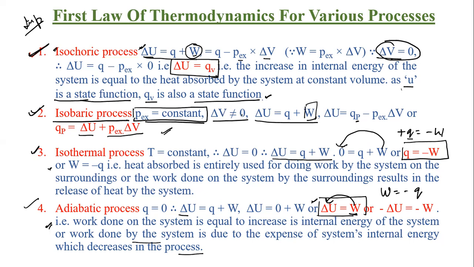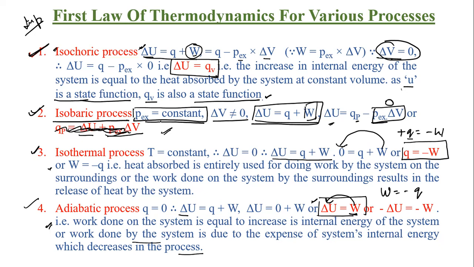नाउ डेल्टा वी इज नॉट इक्वल टू जीरो. As per the first law of thermodynamics, delta U, change in internal energy, will be equal to Q plus W. W is equal to minus P external delta V. Now in this case, P external is equal to zero. ठीक है? Clear? So this whole term will be equal to zero. So only delta Q P will be equal to delta U. So won't that just be Q P equals to delta U?